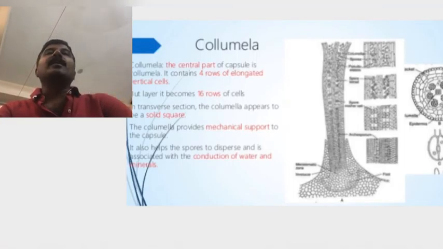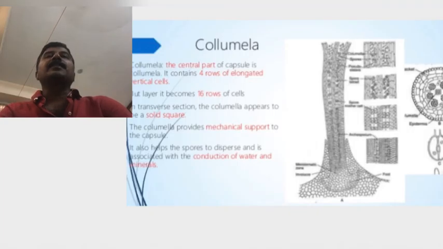It means the columella consists of dead cells. These cells are used for conduction and mechanical support of the capsule. When it absorbs water and minerals from the gametophyte, it supplies them to the columella. So the columella carries water from the bottom to the top of the capsule. The cells are very thickened, and due to this reason, this type of columella also gives support to the Anthoceros capsule.